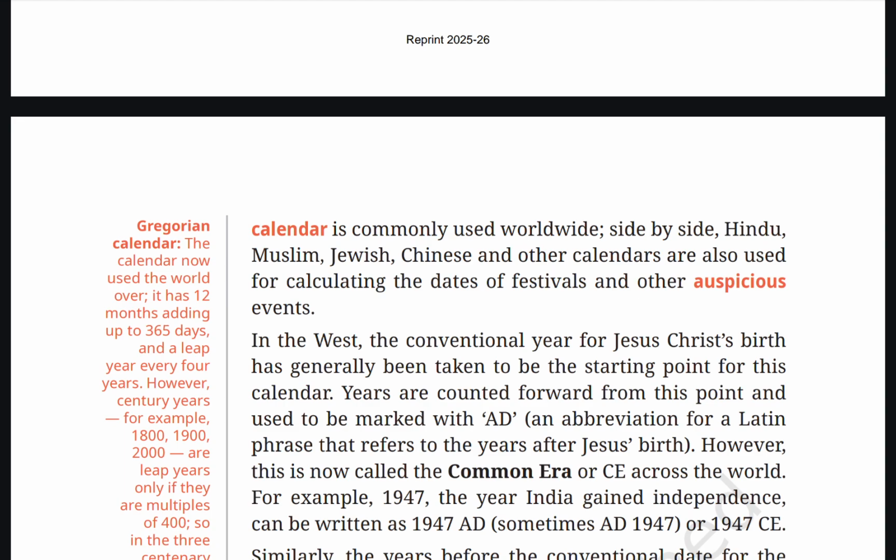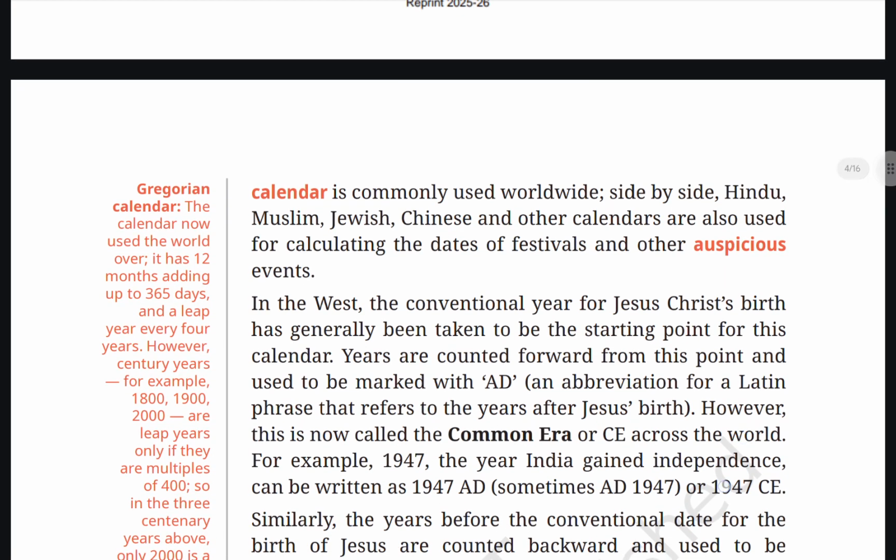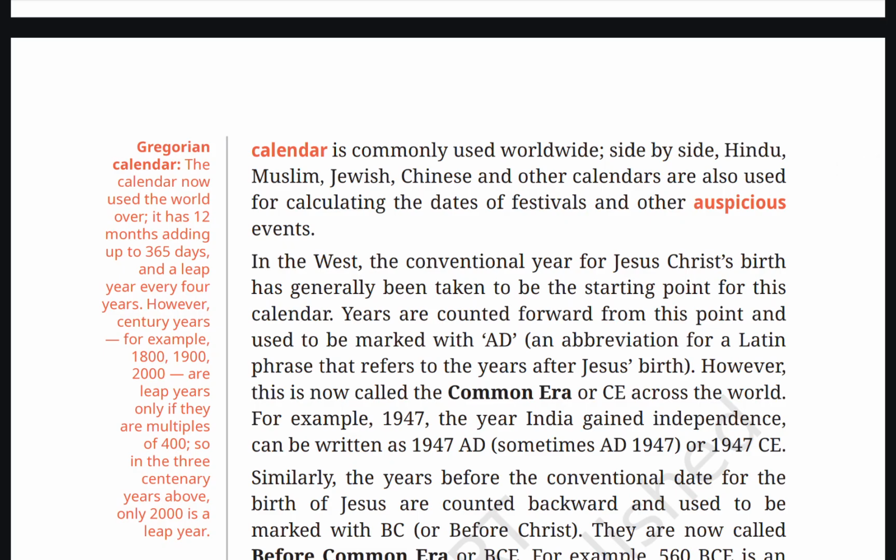Gregorian calendar. The calendar now used the world over. It has 12 months adding up to 365 days and a leap year every 4 years. However, century years, for example 1800, 1900, 2000, are leap years only if they are multiples of 400. So in the 3 century years above, only 2000 is a leap year.